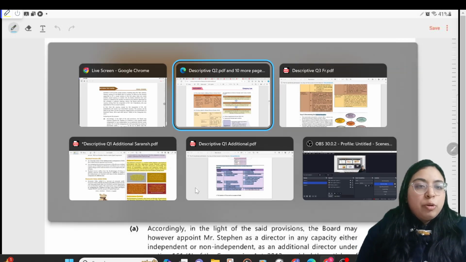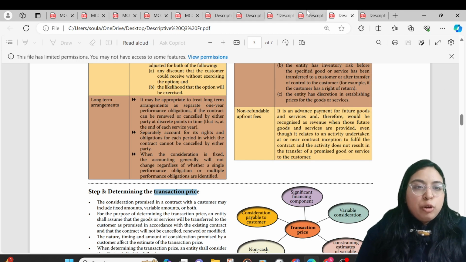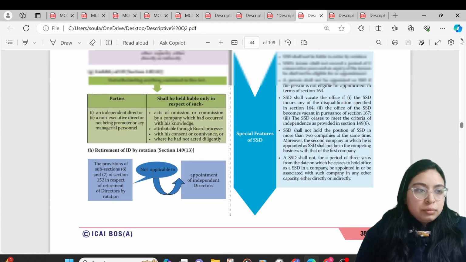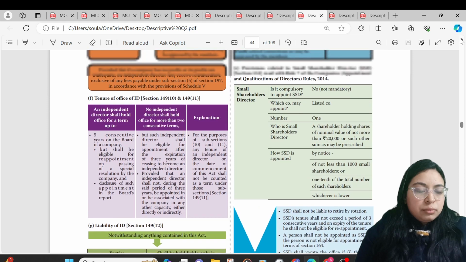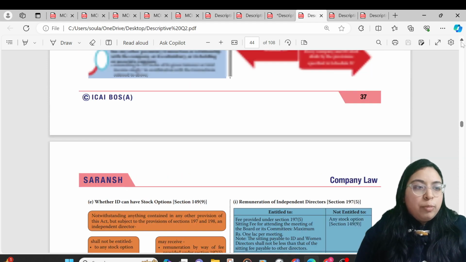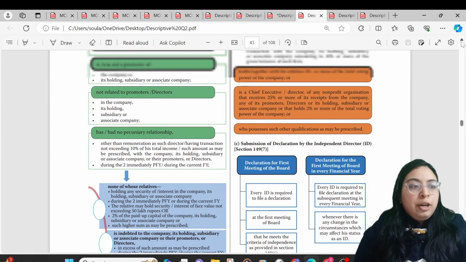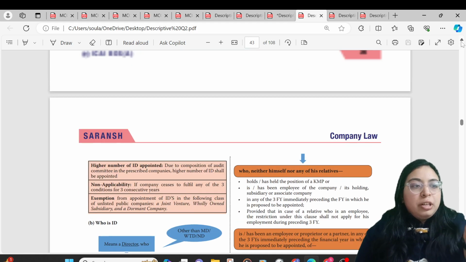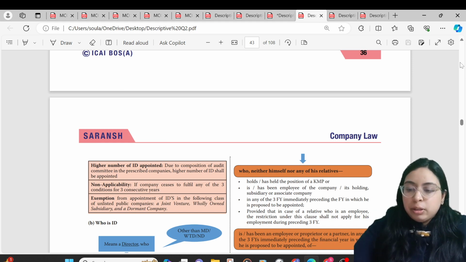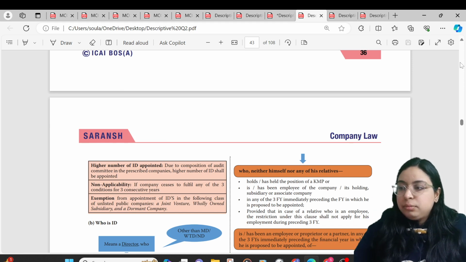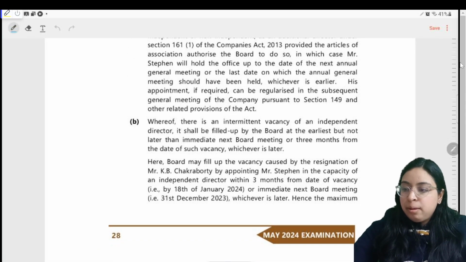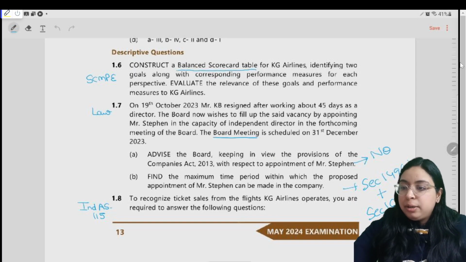So how do we get the provisions of the independent director? Again, quickly move to the Saransh. Here you will find all the provisions relating to independent director appointment, qualification, and disqualification, and you can pick up some points which you find relevant and write them in your case study and be able to secure at least 4 out of the 5 marks. So let's move on to the last descriptive part.